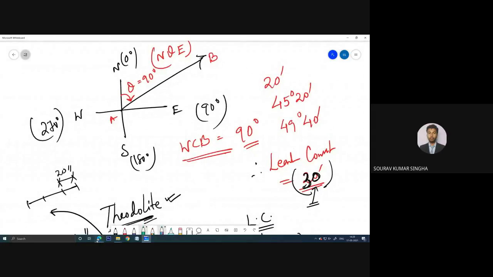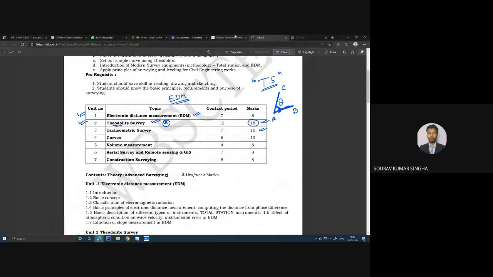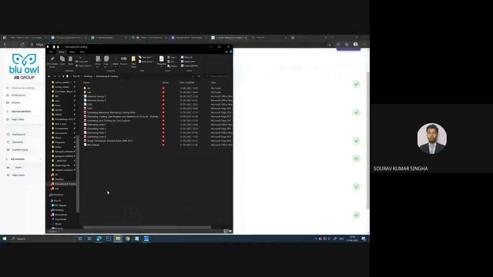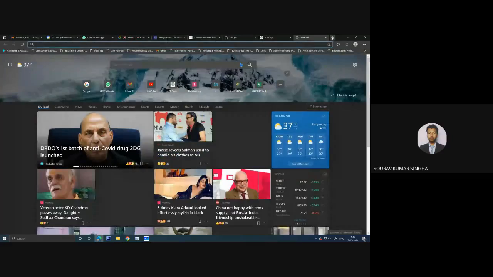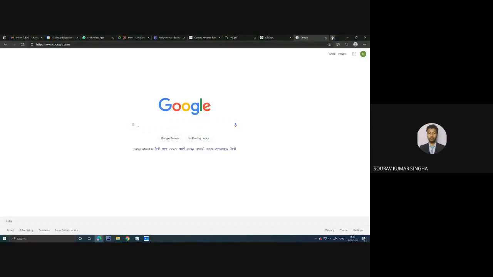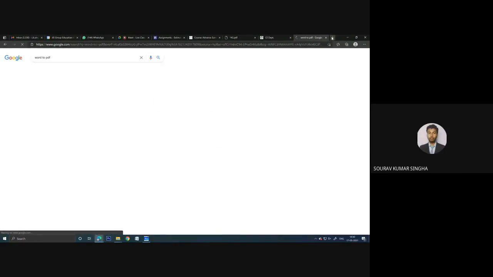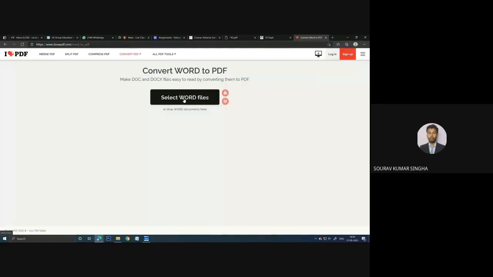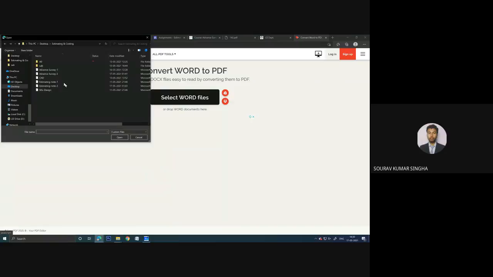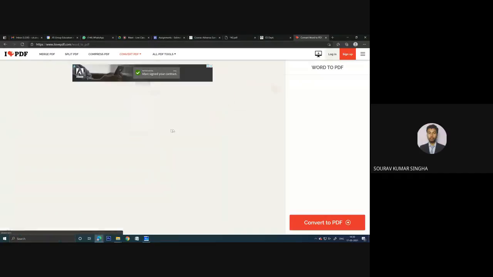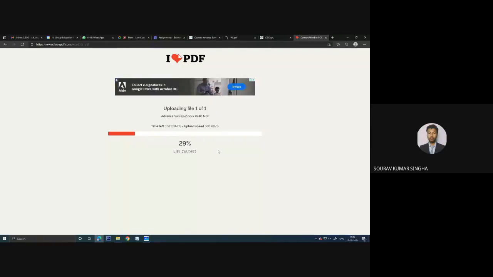So let us start showing the notes that I have made for you. Just a second. Just give me one second. I am converting the Word file to PDF because the format I have made is in Word format. When I mark on the Word file, it will not work.